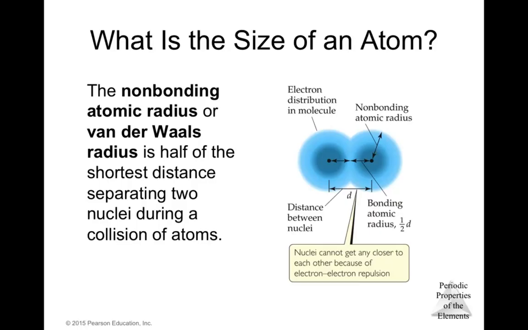Basically, the atomic radius for any atom in a molecule is equal to half of the bond distance d. And that way we can define the size of an atom.